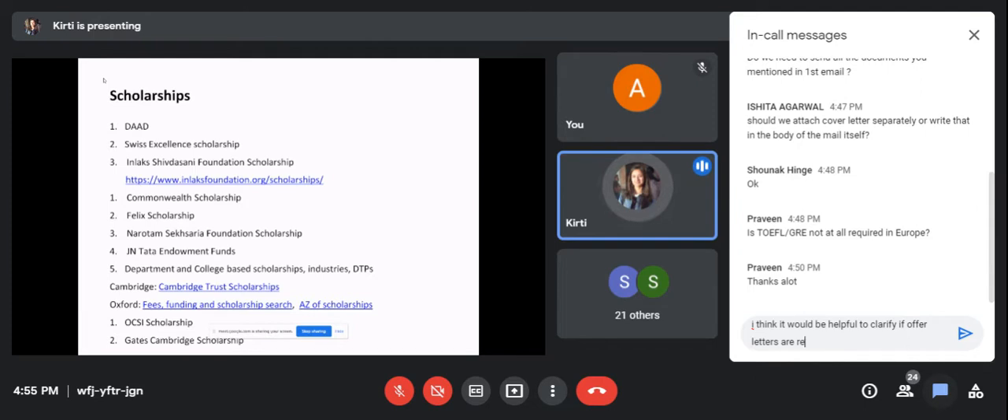There is one more fellowship. I forgot to mention it in this. There is this EPSRC fellowship. It's particularly for UCL, University College London.